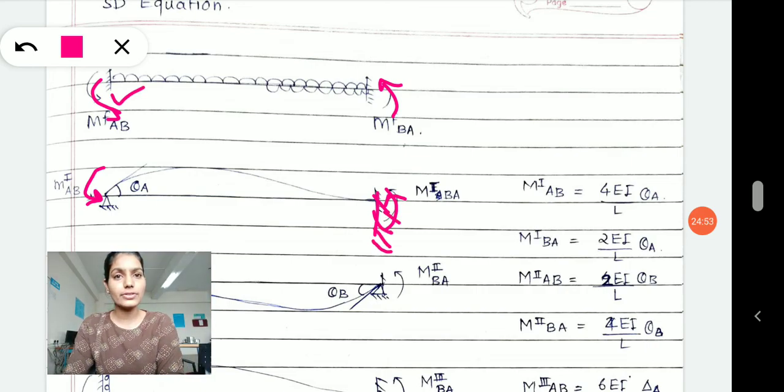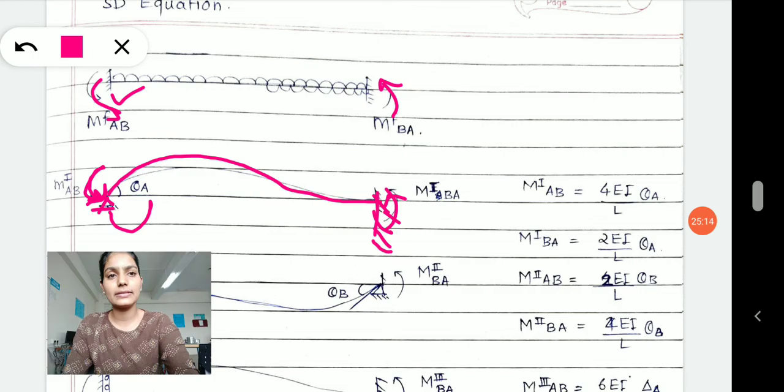Point A or support A is released. There I have provided the hinge support, and due to this what happens? The moment at A tries to rotate your section, or member, like this, but at the other end it is fixed, so the fixed end will not allow any movement.